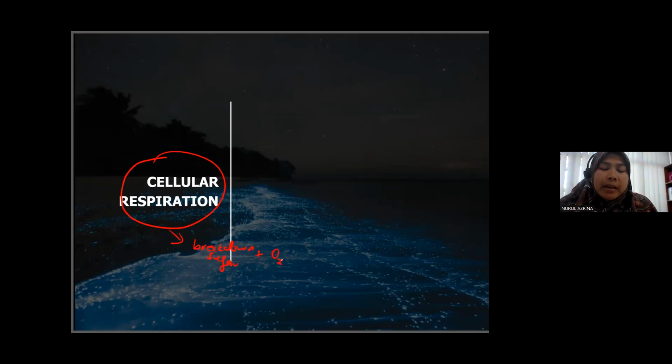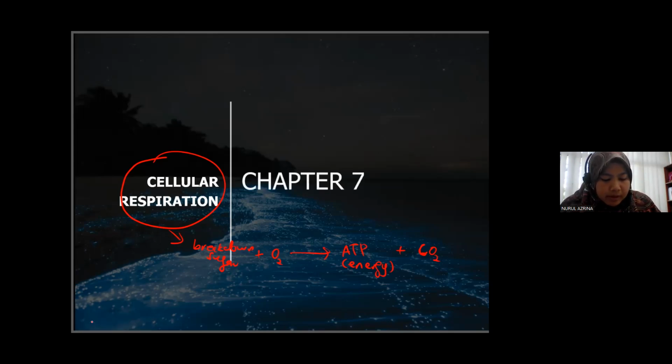Meaning to say, makanan yang kita makan akan dipecahkan kepada tenaga, in the presence of oxygen to form ATP, and also carbon dioxide. So kita guna oksigen untuk bakar glukos dan dia akan tukarkan kepada tenaga dan juga carbon dioxide yang kita exhale, yang kita hembus keluar. Alright, so that is cellular respiration.